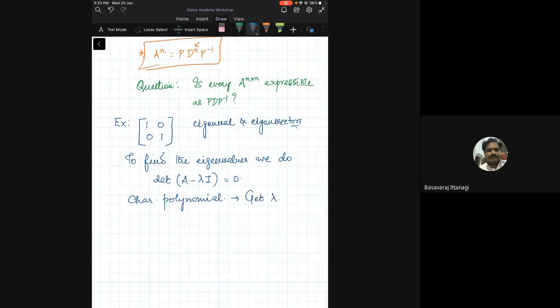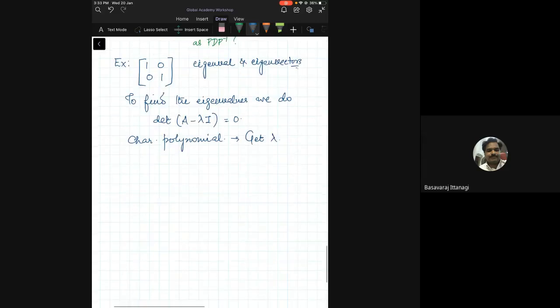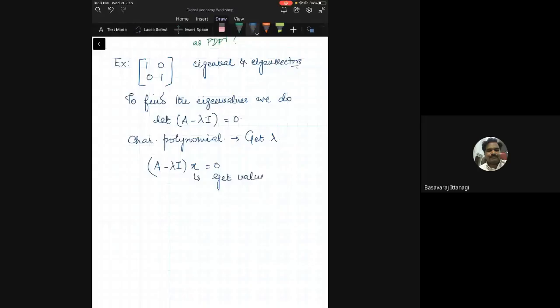Now, this tells me something. And then what should I do? I know that I can do A minus lambda I times x is equal to 0, solve the system of equations, and get the values of x. x is basically a vector, meaning you have x1, x2, etc. Is this okay? Is everybody clear with this?